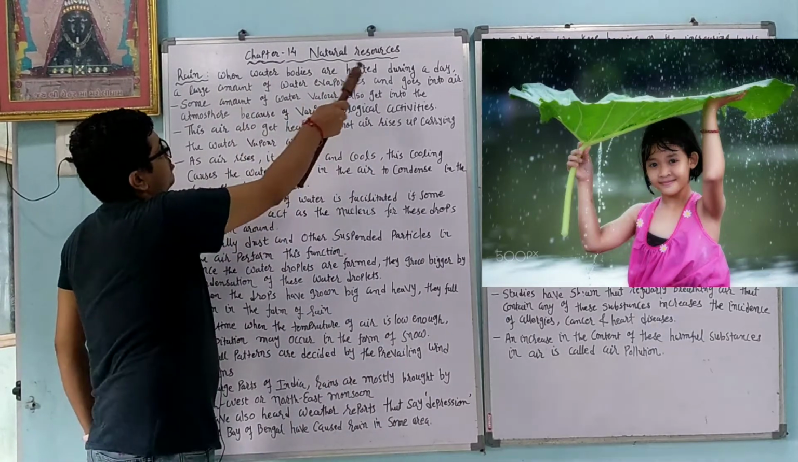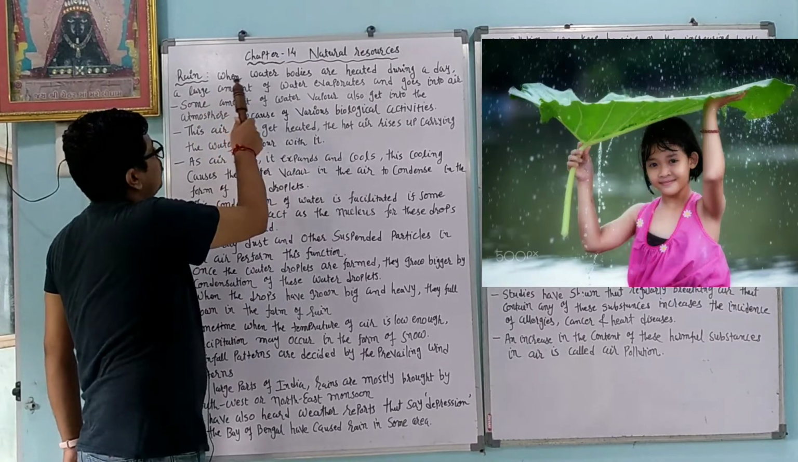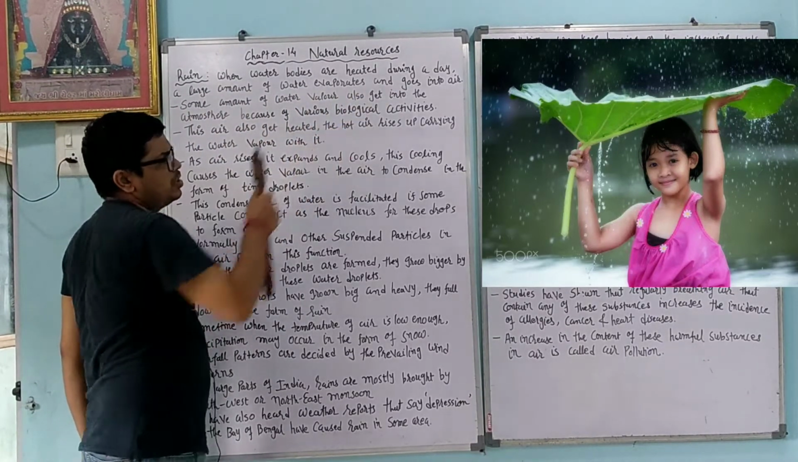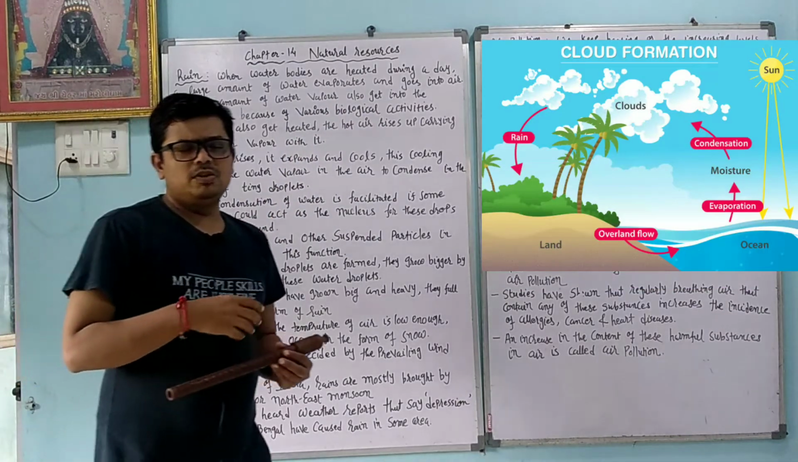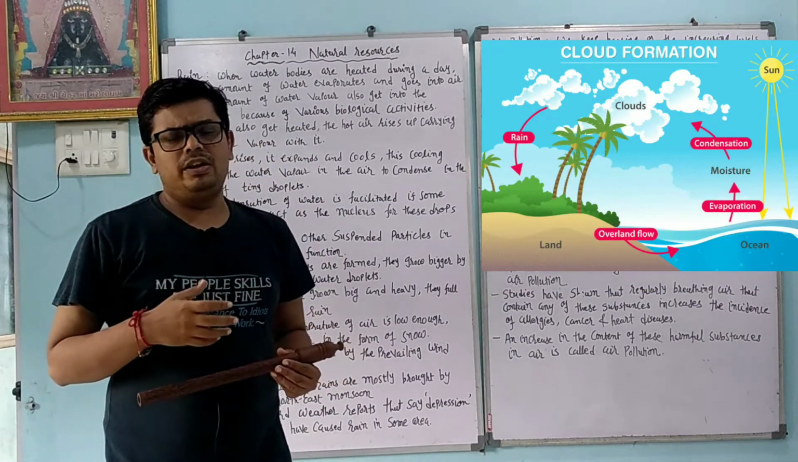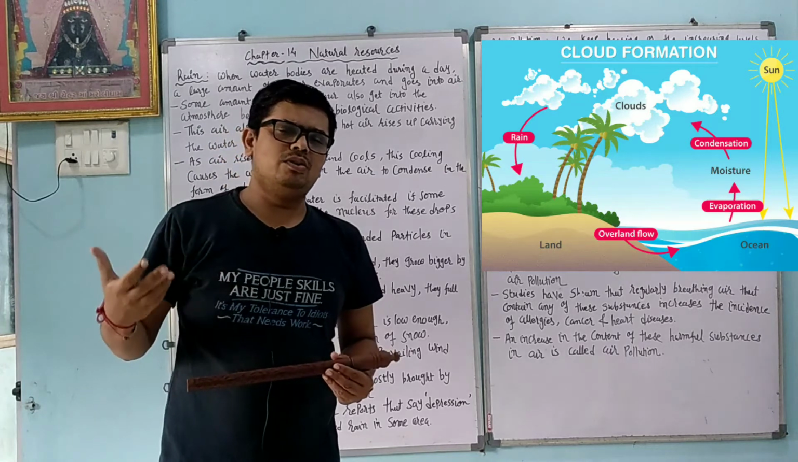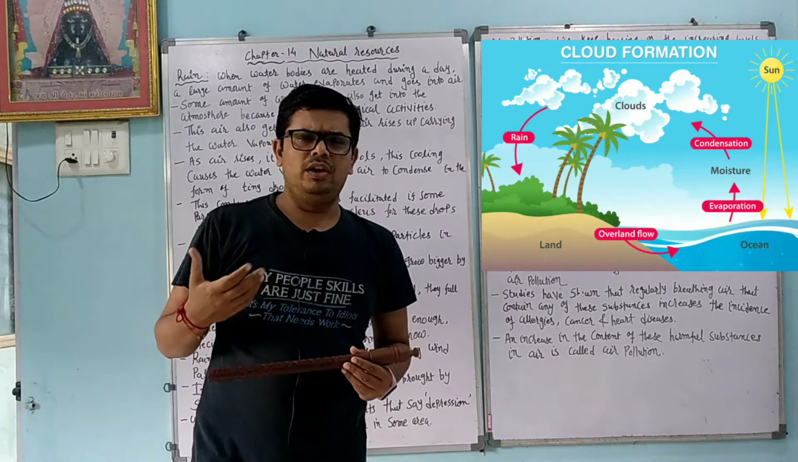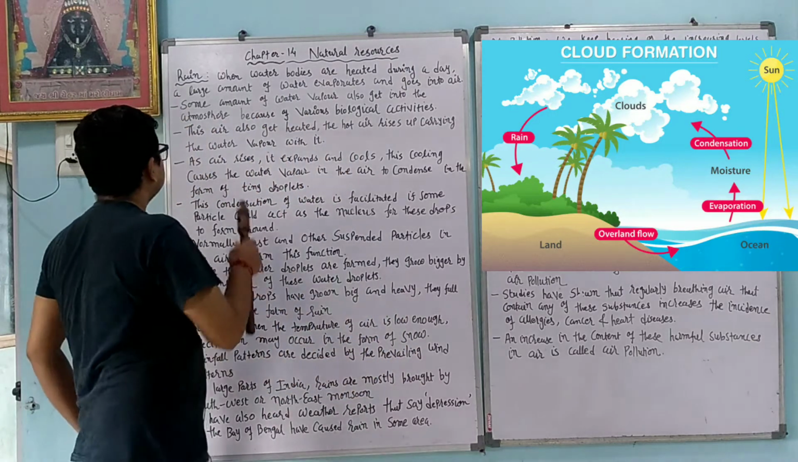Chapter number 14, natural resources. Topic: rain. When water bodies are heated during the day, a large amount of water evaporates and goes into the air. Because of sunlight falling on the water area, the water converts into the gaseous form, the steam form, and goes into the atmosphere.